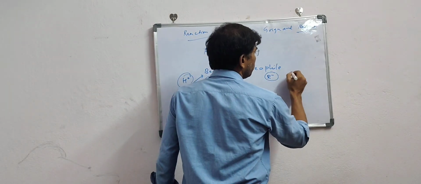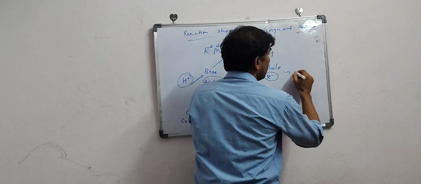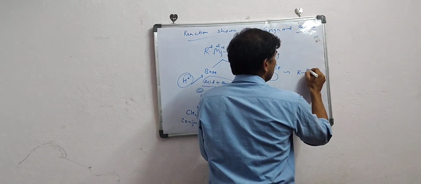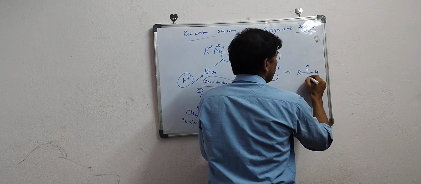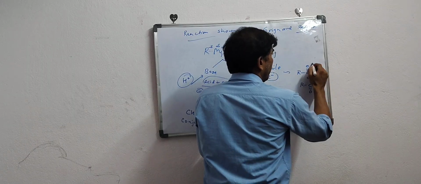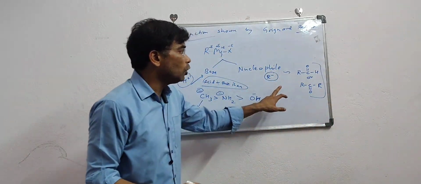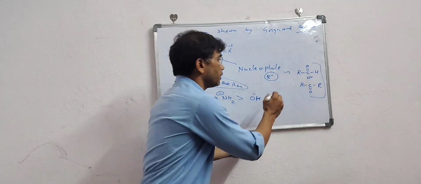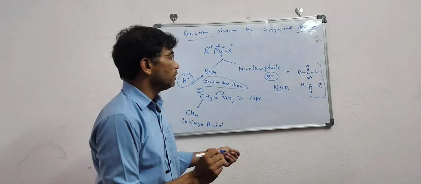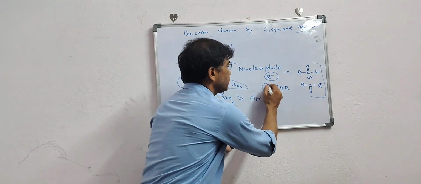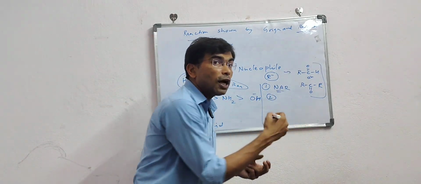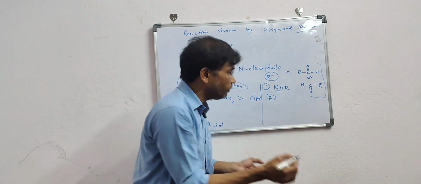It will react with carbonyl compounds like aldehyde or ketone, and in this case it will show a nucleophilic addition reaction.